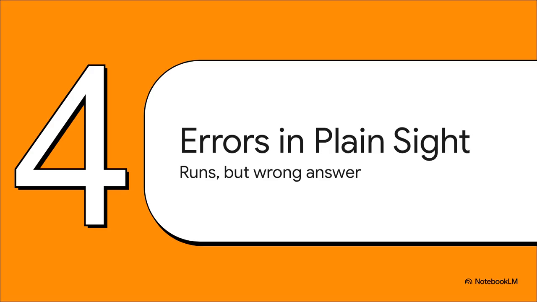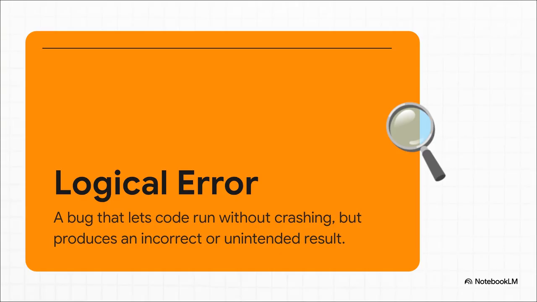All right, now for the sneakiest, most frustrating errors of all. Your code has perfect syntax. It runs without a single exception, but the result it gives you is just, well, wrong. Welcome to the world of logical errors. A logical error is a flaw in your thinking, basically. You've told the computer to do something and it's done exactly what you said. The problem is, what you told it to do wasn't actually what you meant for it to do. These can be the absolute toughest bugs to find because there are no error messages to guide you. The program thinks everything is fine.